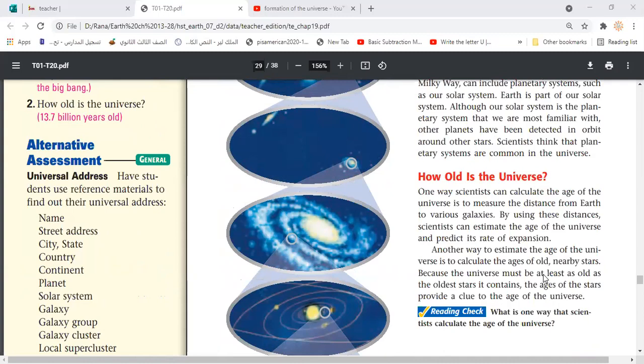The oldest star that we could find till now may represent the age of the universe, because this old star started within the beginning of the universe. At least, the age of the universe will not be younger than the oldest star. You get the idea? Is it clear here, guys?